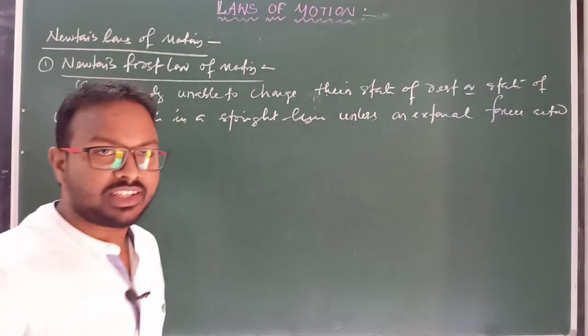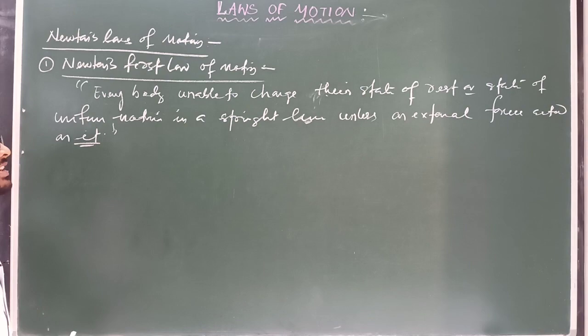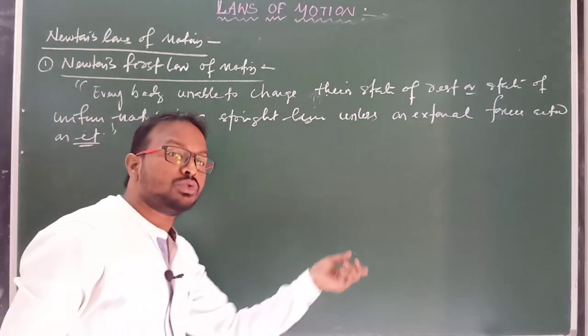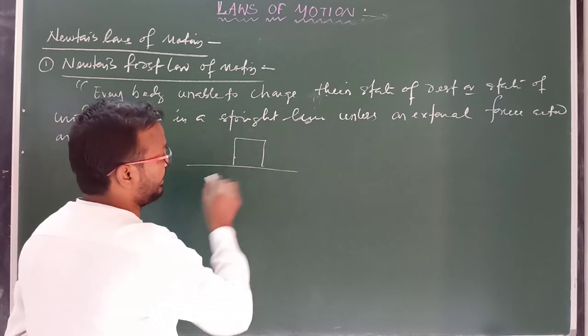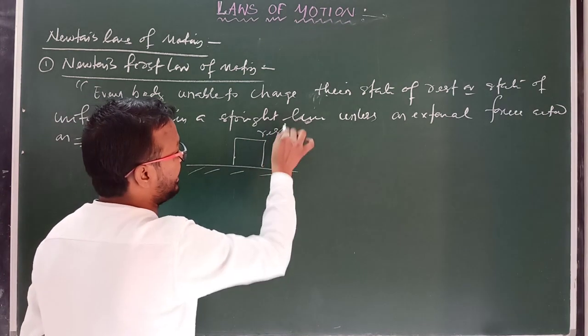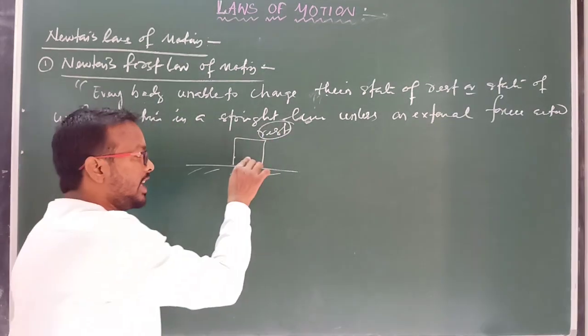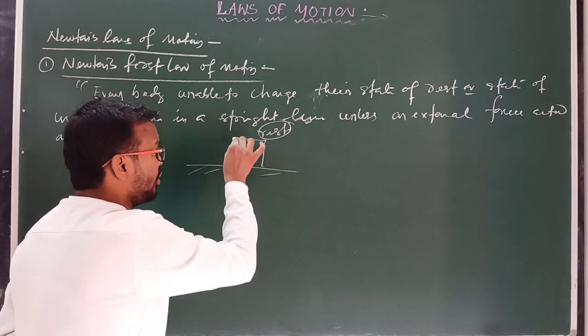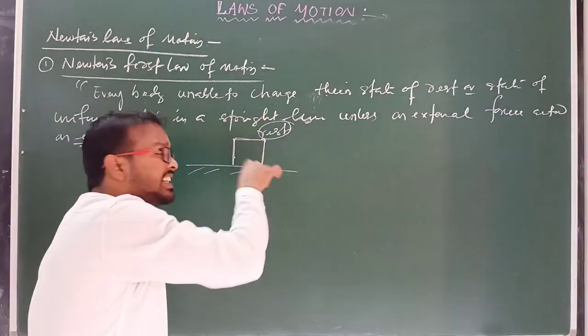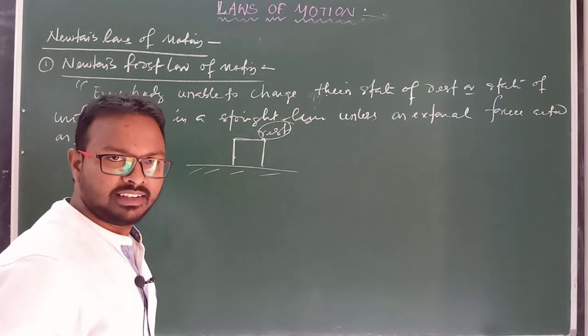So according to this statement, everybody is unable to change their state of rest. Suppose a body which is lying on the surface and initially is at rest, it is unable to change its state of rest, means it is unable to change its state by itself. Clear?